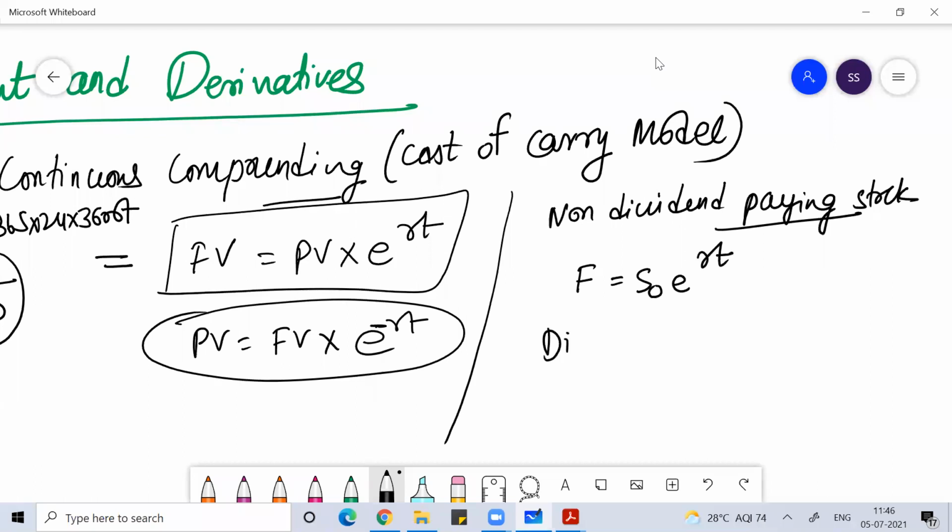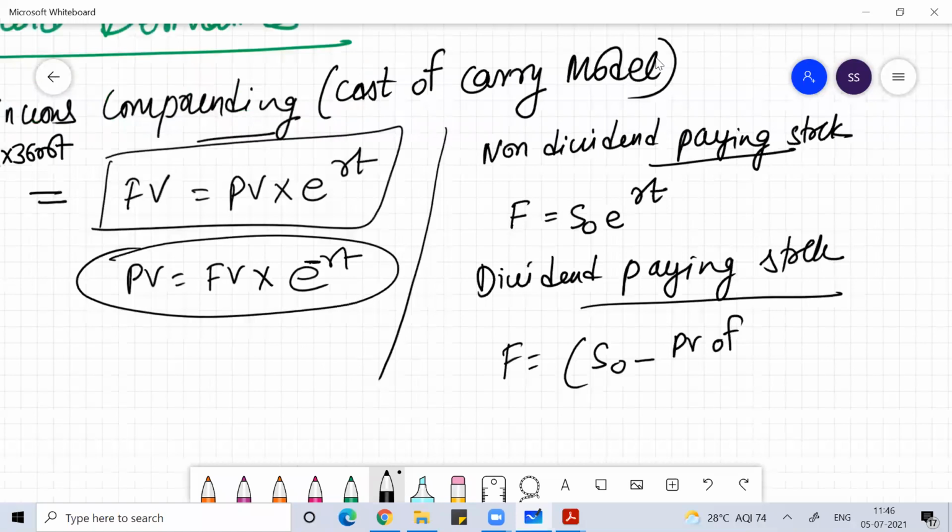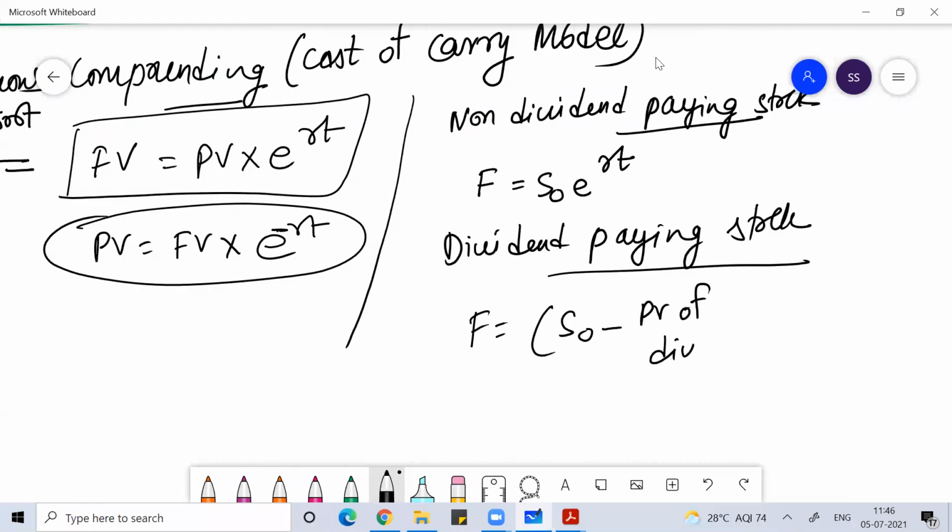While for a dividend paying stock, because if it gives dividend, it automatically reduces the cost, your formula will be S naught minus present value of dividend, into e to the power rt.